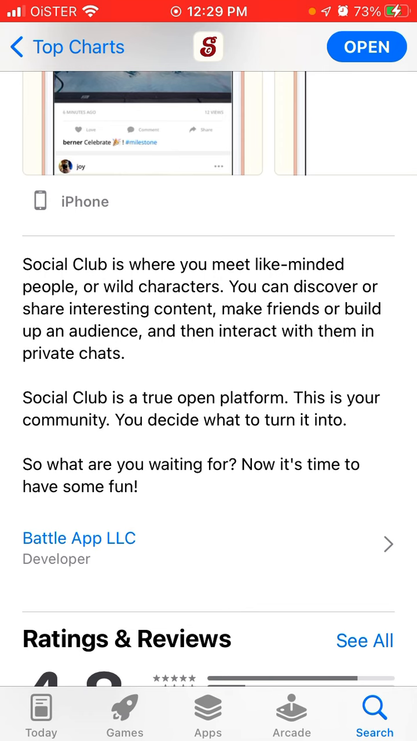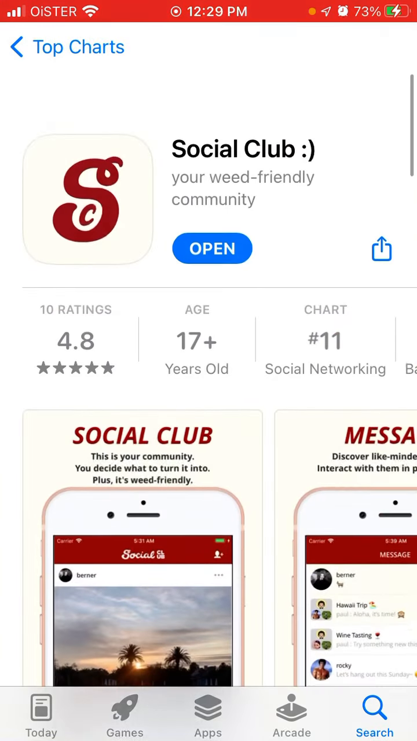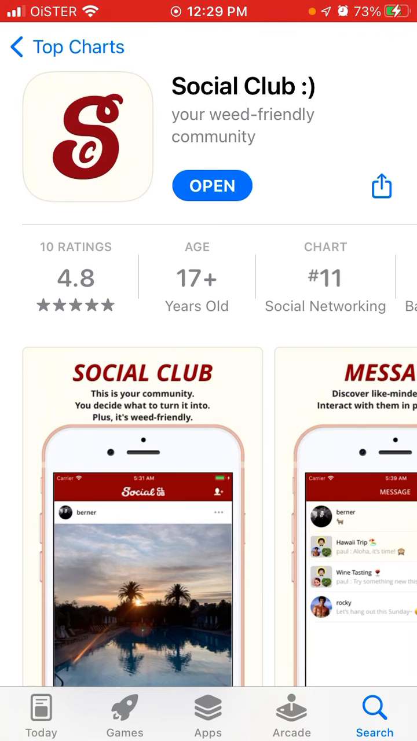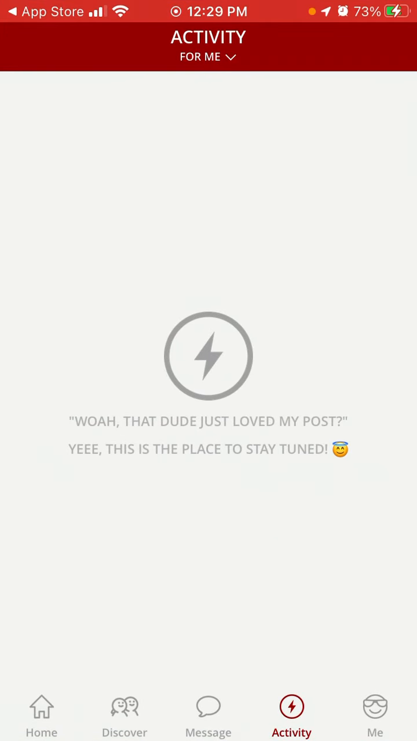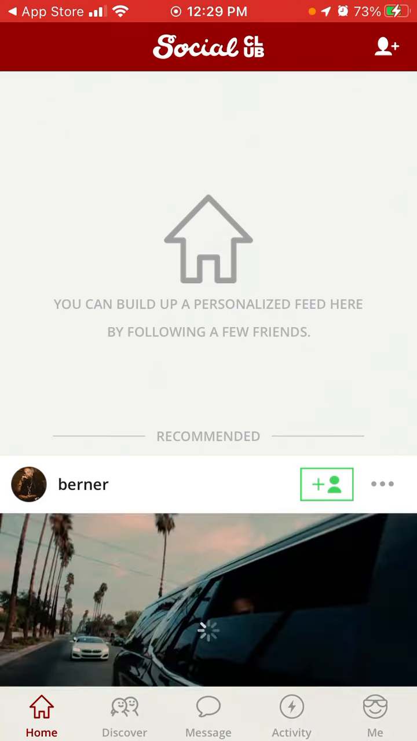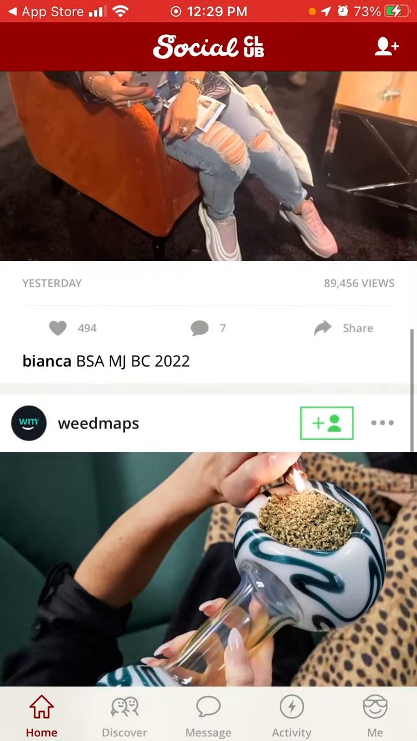So you can share interesting content. It's a true open platform. This is your community. You decide what to turn it into. And they also say it's vid friendly. So you just open the app, you create your account with Google, Apple ID. Then you just have your feed.